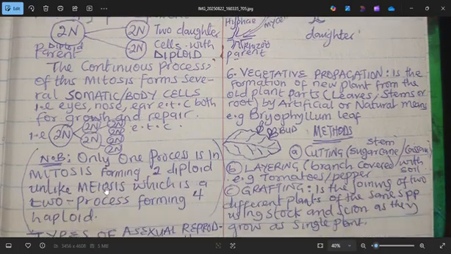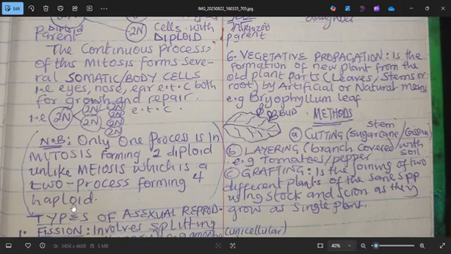Then note, like I said earlier, only one process is in mitosis, forming two diploid, unlike meiosis, which is a two process forming four haploid.